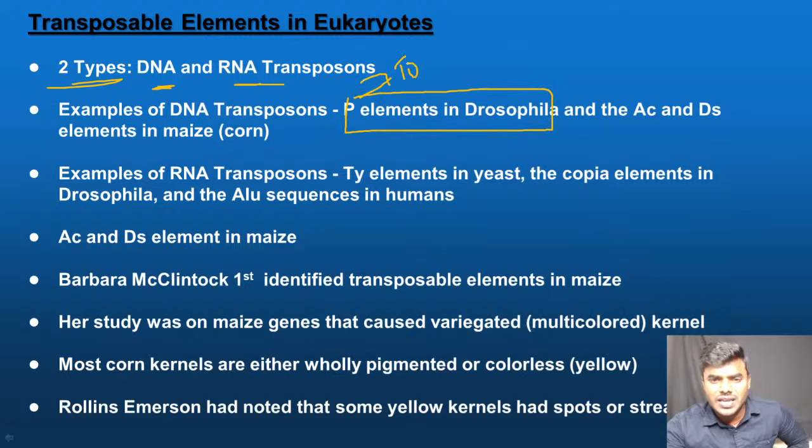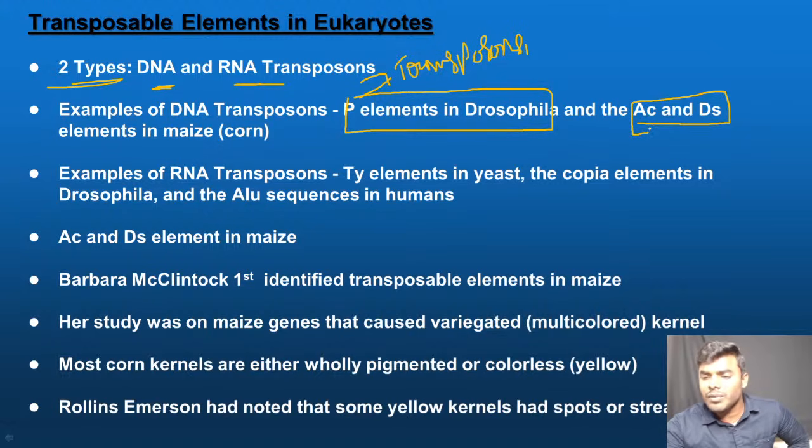P element is the name of the transposon, never forget. AC and DS is the name of the transposable element present in the maize. And these are all what, friends? DNA transposons. Don't forget. P elements are the type of transposon present in the Drosophila. AC and DS elements are the type of DNA transposons present in the corn.